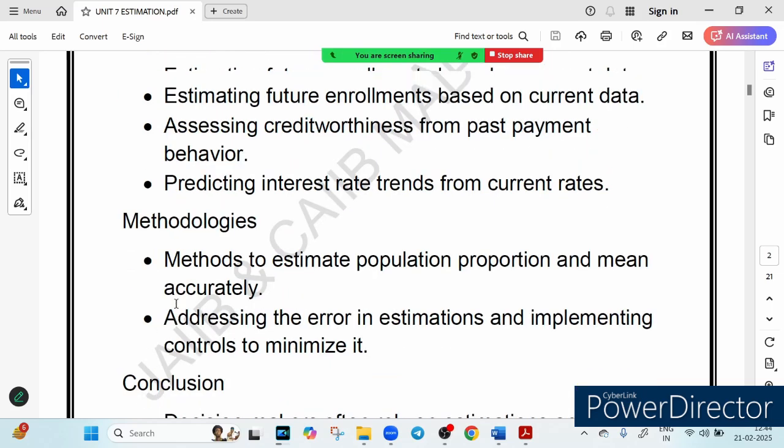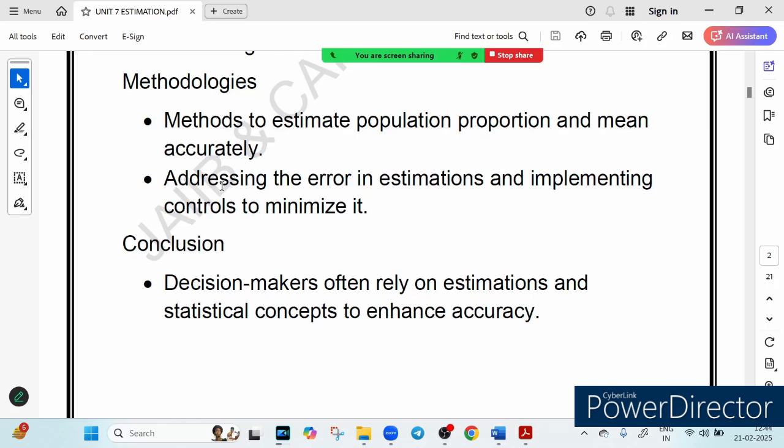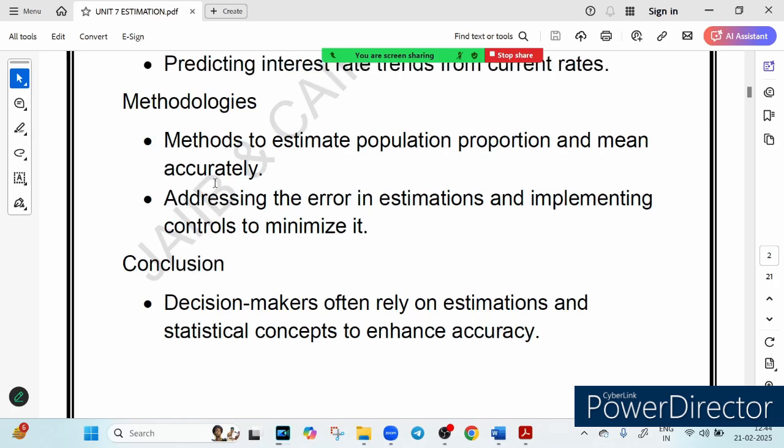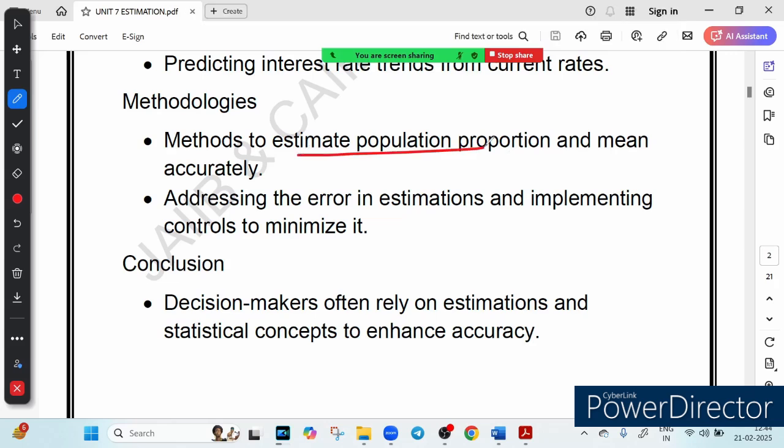So these are the uses which I just talked about. Banks don't just estimate randomly, they use some precise method to estimate the population proportion and the population mean, for example, the average credit score of a loan applicant, and also to minimize error. Two things, two methodologies.